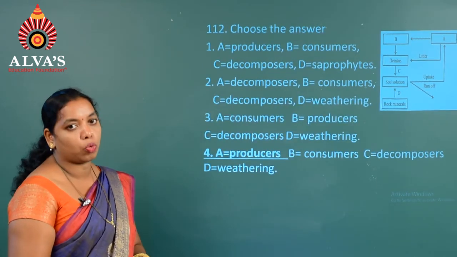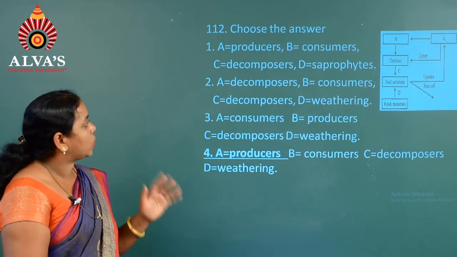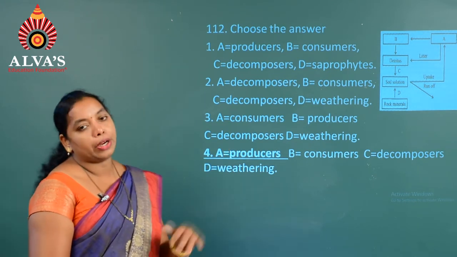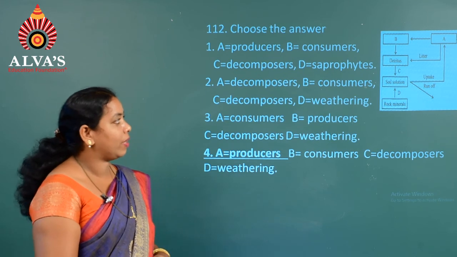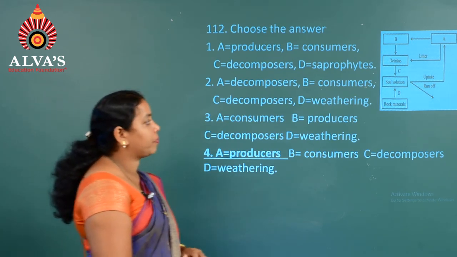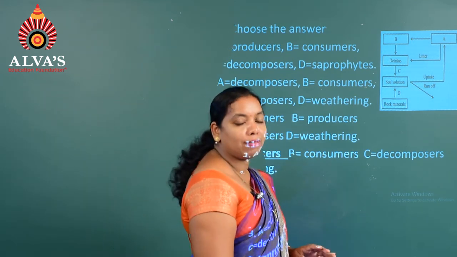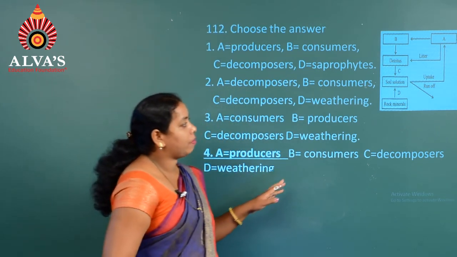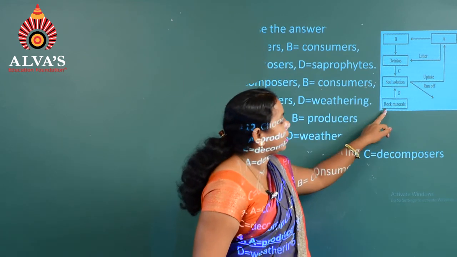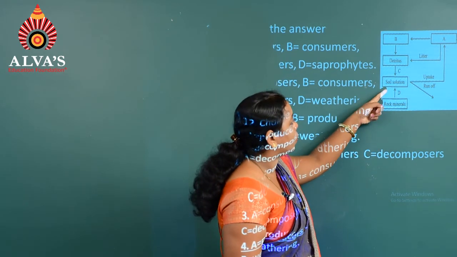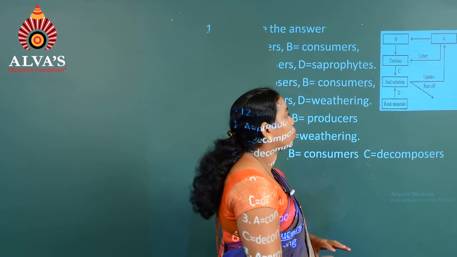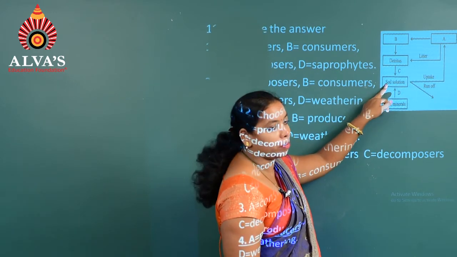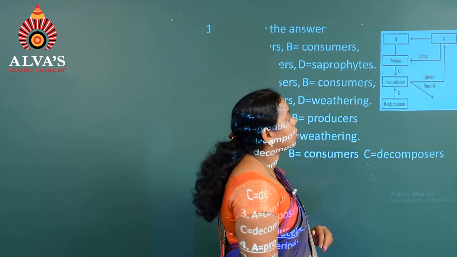We go to the next question, 112. Choose the answer. Here a phosphorus cycle was given, where we have to find the right answer. We know that the phosphorus cycle is an example of a sedimentary cycle. The sedimentary cycle begins in rock minerals, and when there is a process of weathering, phosphorus is formed in the soil solution.